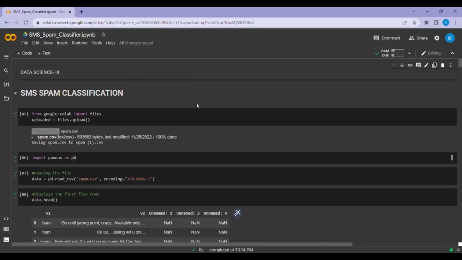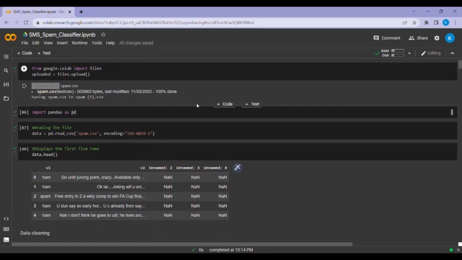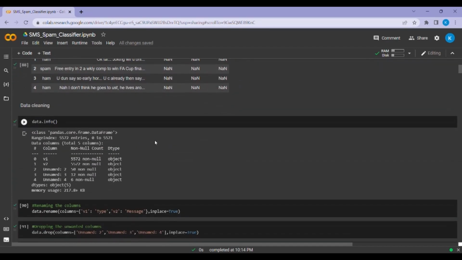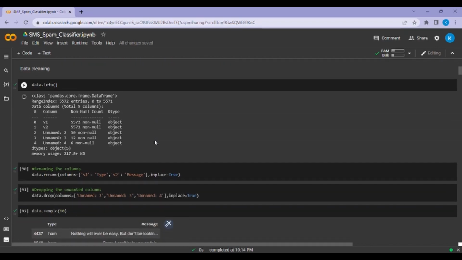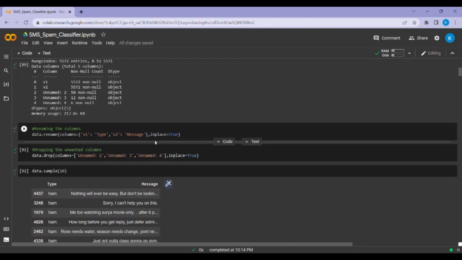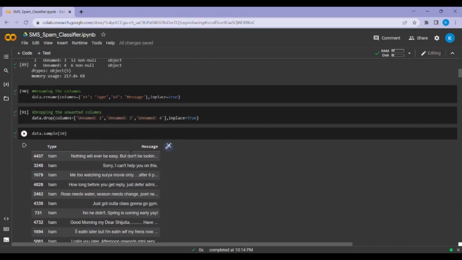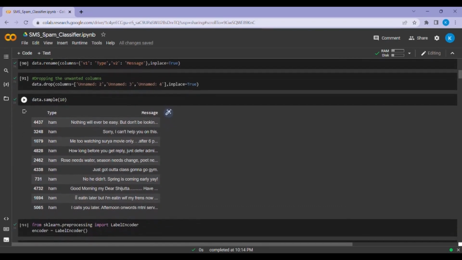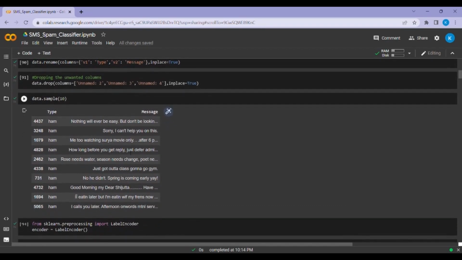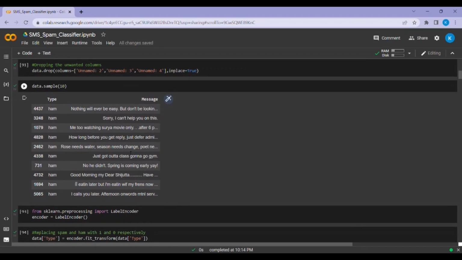Now, I am going to explain data cleaning and EDA from the given code. data.info reads the columns of the given dataset. Then we rename the column v1 as type and v2 as message. In the next step, we are dropping the unwanted columns Unnamed 2, 3, and 4, which have majority null values.